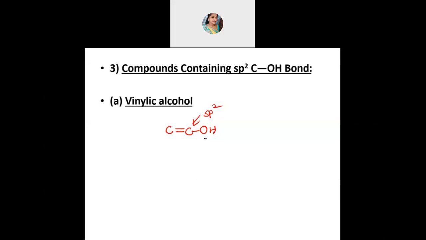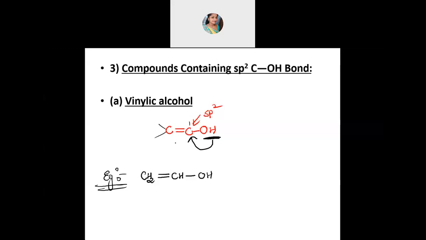The OH group over here is directly attached to the carbon which is sp2 hybridized. Then satisfy the valencies: CH2 double bond CH single bond, and then OH. So you can see the 4 valencies are satisfied. This is vinylic alcohol, an example with the skeleton structure which I gave you. Now vinylic is also clear.